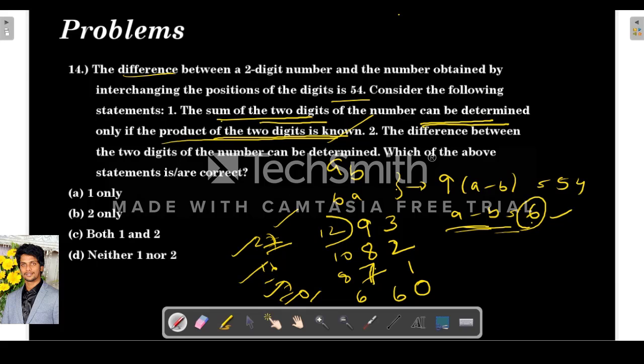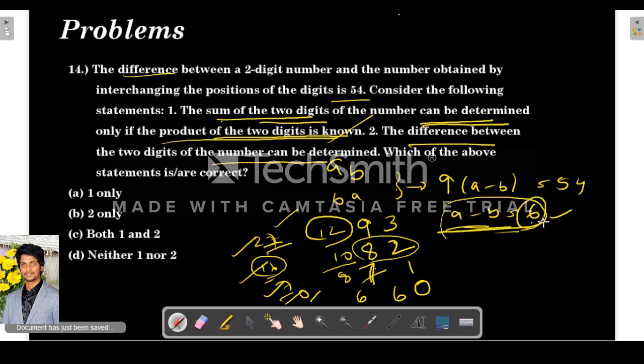Because if the product is 27, then the sum is 12. If the product is 16, then the combination is 8 and 2 and the sum is 10. So the first statement is correct. Second, the difference between the two digits of the number can be determined. Obviously the difference between the two digits is always 6, which is determined. So both of them are correct.